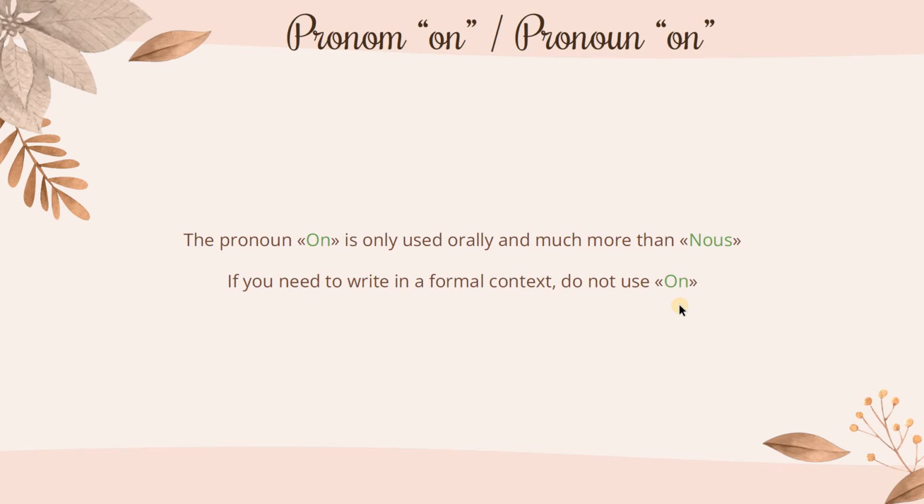Do not say on a fait, but nous avons fait will be better. So yes, it is only orally, as we saw at the beginning of the video with the questions where we switch the verb and the subject. It is never used, but in formal context it's better to use them.